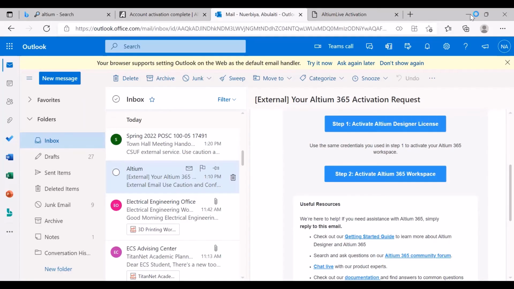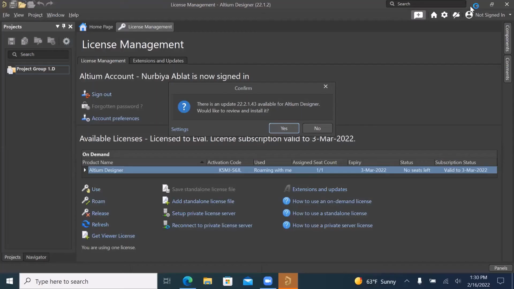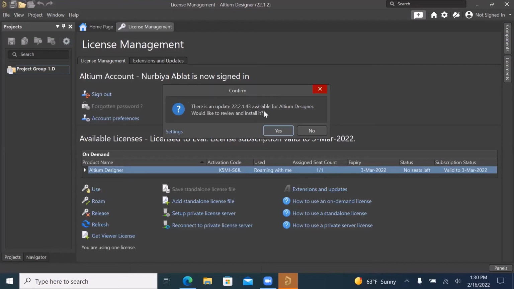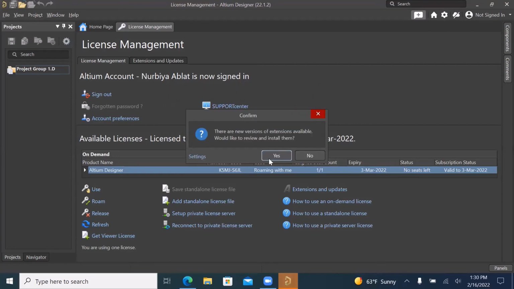And Altium should be running in the background. Oh, allow access. This is important. Okay. Might take some time to load it up for the first time, so be patient. All right, once you have Altium opened up, you'll see this that there's an update available. Press on no. I'll cover that in just a bit.